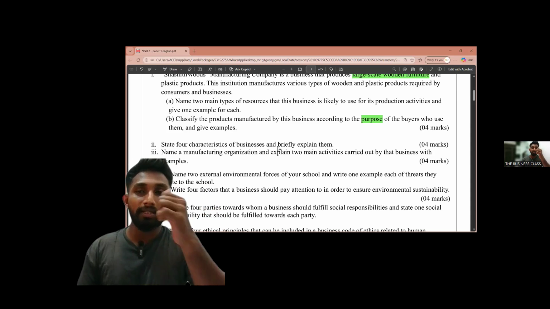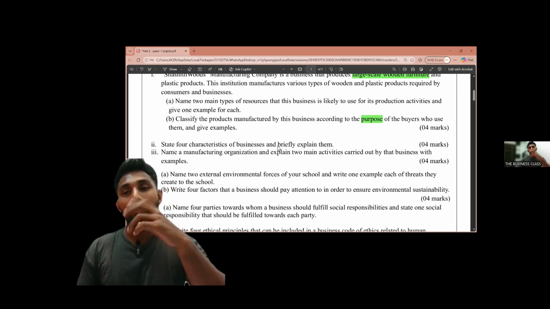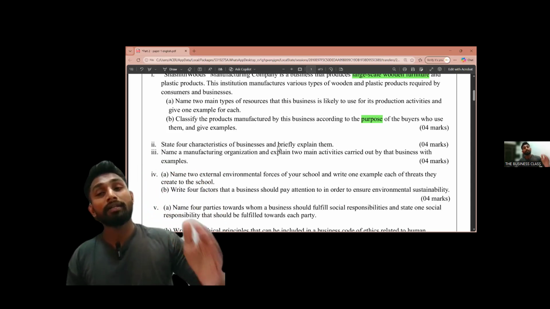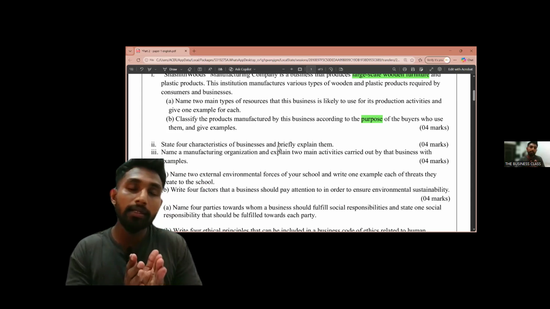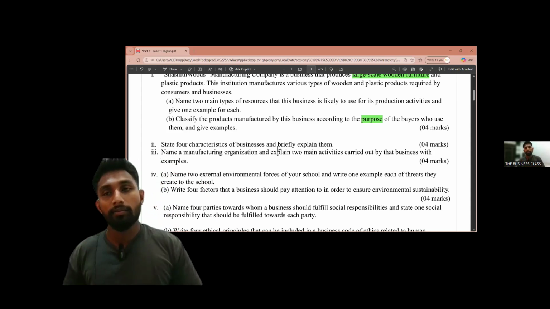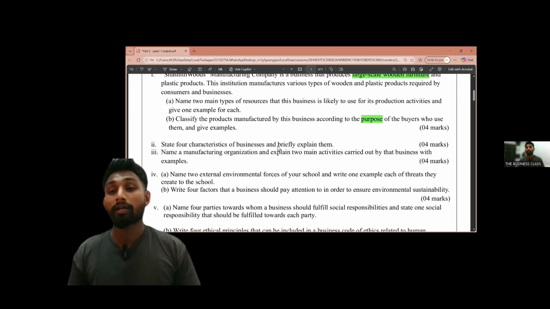No need to use textbook words. If you have written the correct answers, it is easy to define them. The issue is that you are not reading the questions properly. Make sure to read everything properly.